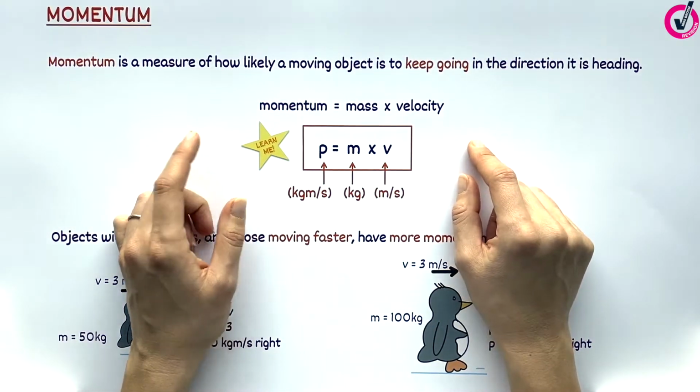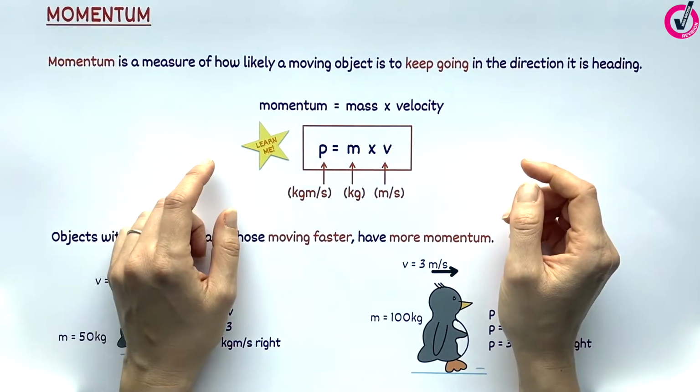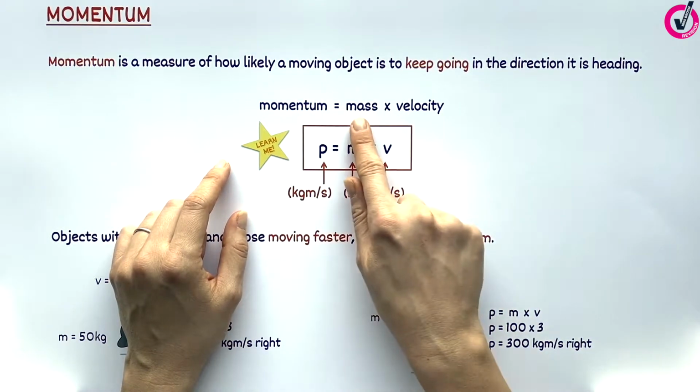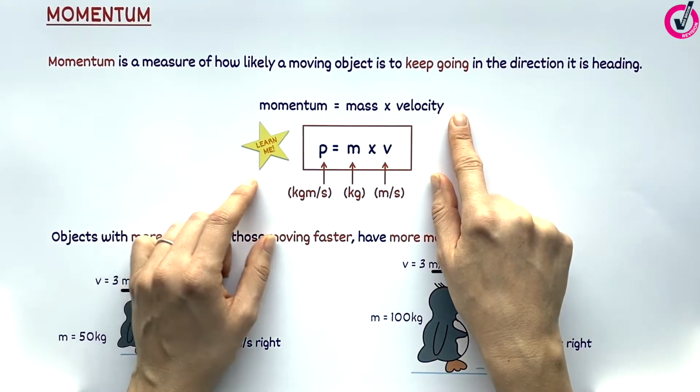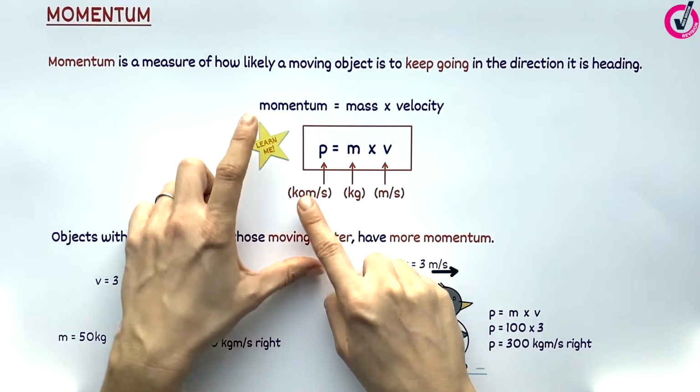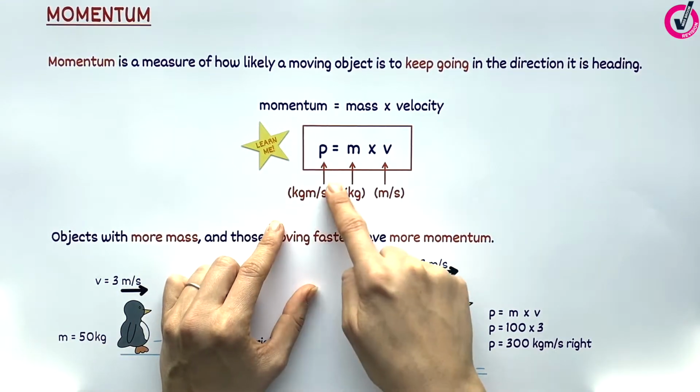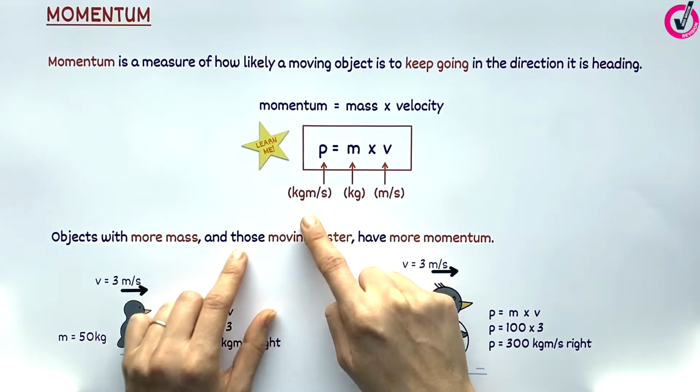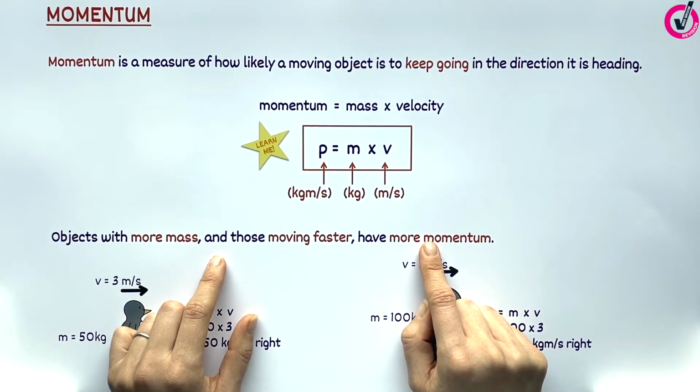Momentum is a quantity associated with all moving objects and is defined by the equation momentum equals mass multiplied by velocity. We use a lowercase p as the symbol for momentum, and the units are kilogram meters per second. Bigger objects have more momentum and faster objects have more momentum.